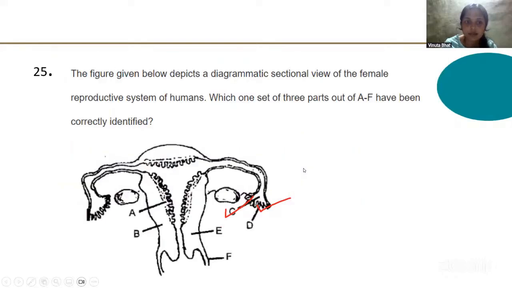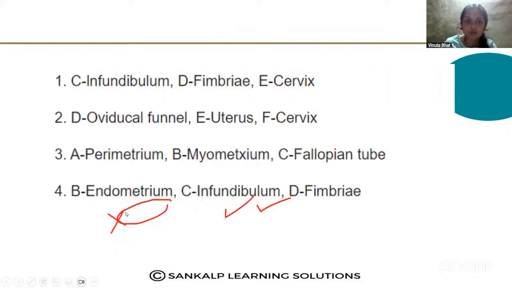And A is not perimetrium. A is the endometrium. So A is not perimetrium. So B is myometrium. A is not perimetrium, so this is the wrong option. And this is also a wrong one. E, endometrium, so that is also a wrong one.